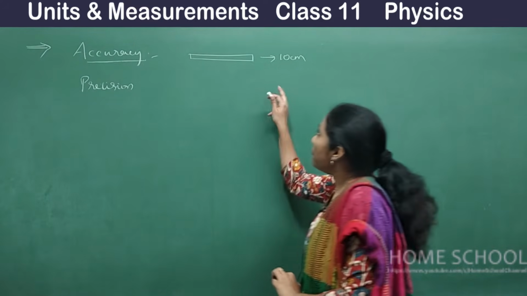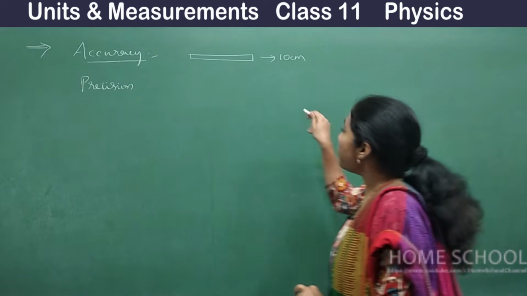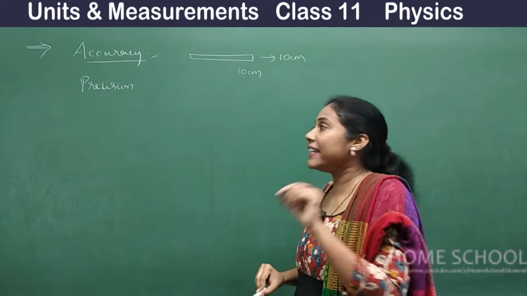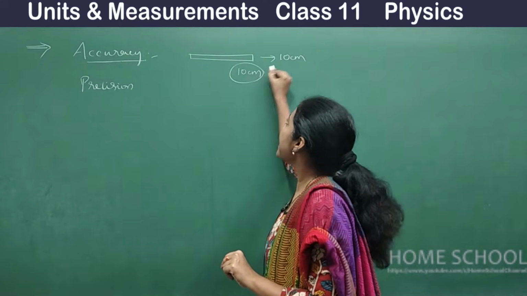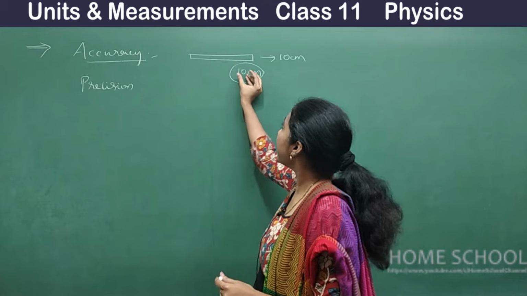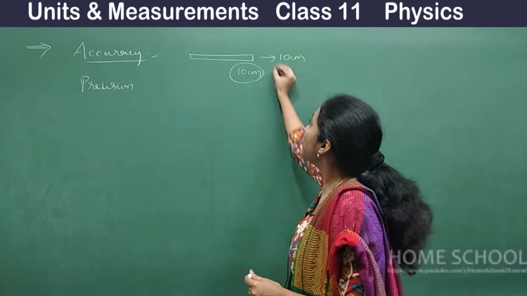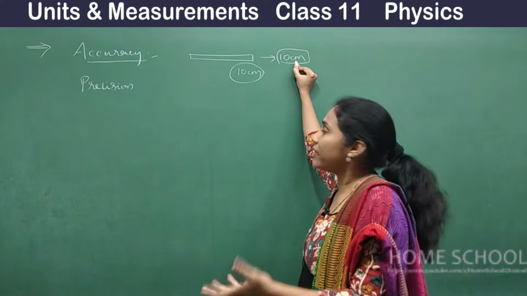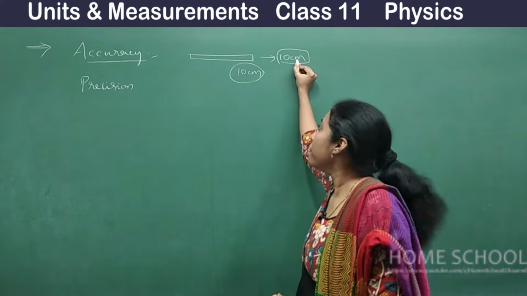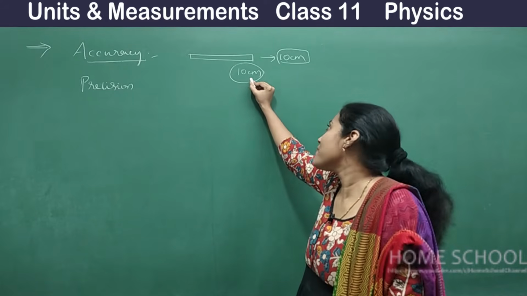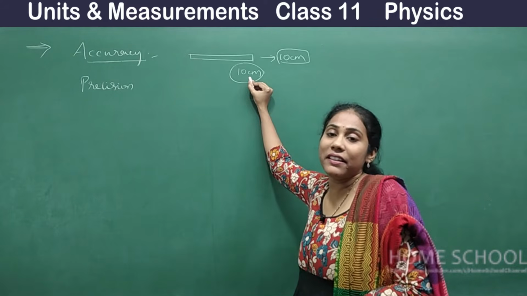So when you measure this, in case you are getting exactly 10 centimeter, then I can say the value is accurate because the measured value is exactly similar to the true value. What is the true value? What is the theoretical value? 10 centimeter. When you measure it, your experimental measurement is also 10 centimeter.